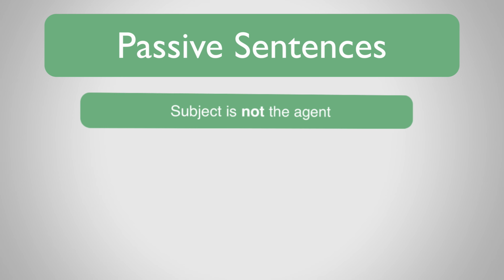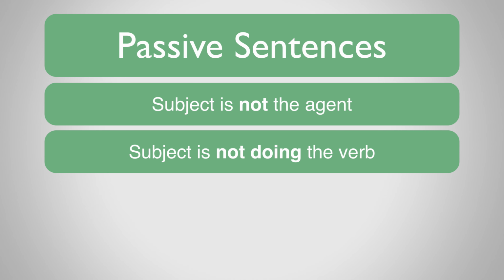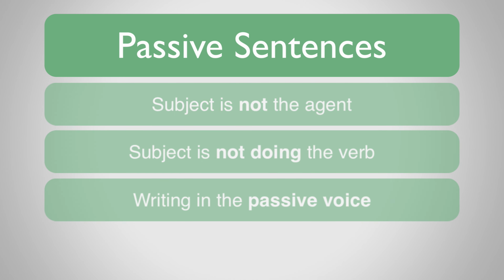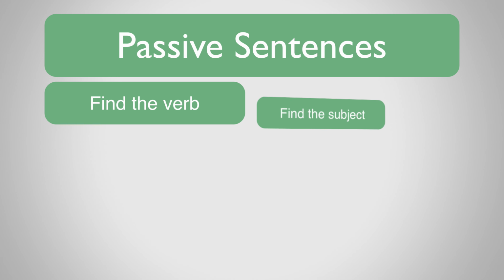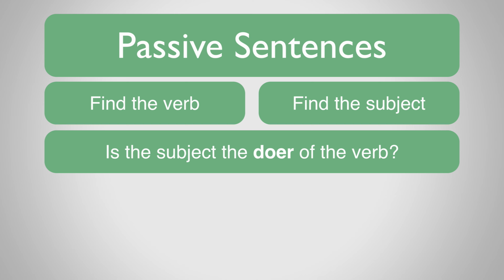Remember, when the subject is not the agent, that is, it's not the doer of the verb, we have a passive sentence. Or we can say we are writing in the passive voice. Start by finding the verb and then the subject, and then simply ask yourself whether the subject is the doer of the verb.